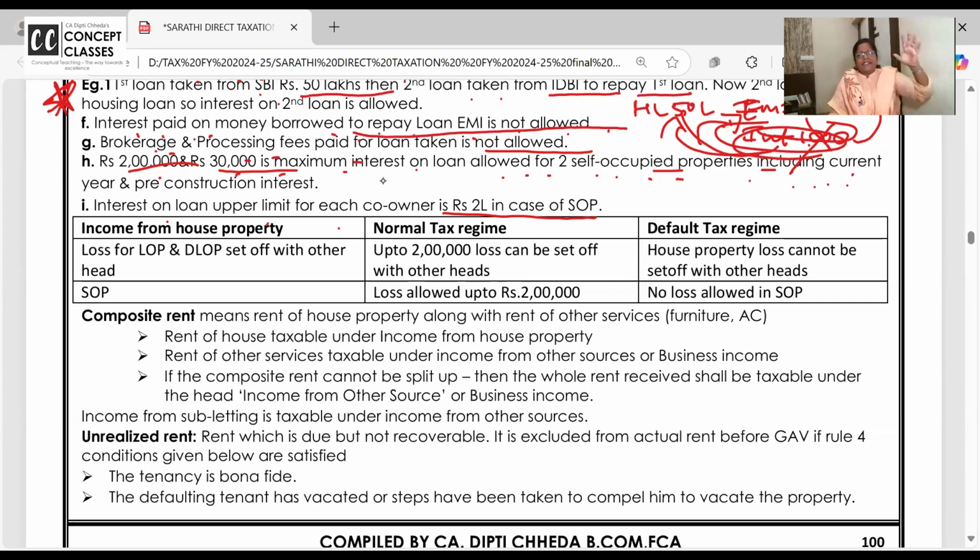Can we take this as self-occupied for each one? Then can we say, ma'am, for both it is self-occupied and it's a common property. So shall I take interest in self-occupied 1 lakh or 2 lakh? 2 lakh each. I can take 2 lakh from my rental income. Shreya can take from hers. Whatever I'm doing, I will apply it all and ask questions.